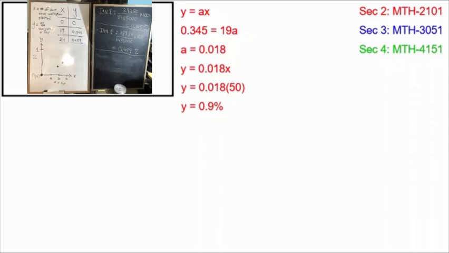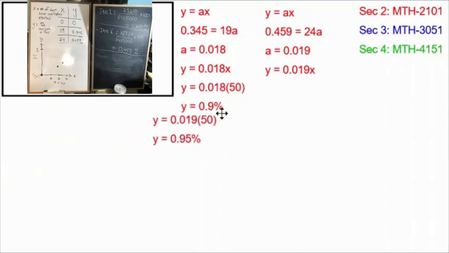But I had more data to work with. On January 6th, I checked again and I found that 38,984 Quebecers had been vaccinated by then. I used the same process to convert that into a percentage, and I got 0.459%. And then I used the same process to make an equation. I replaced y with 0.459 and x with 24, because January 6th was day 24 of the vaccination program. I ended up with a very similar a value, but not exactly the same. I got 0.019, which gives me an equation of y equals 0.019x.